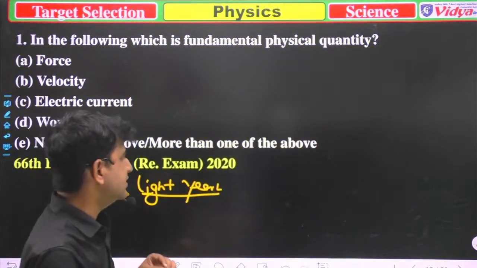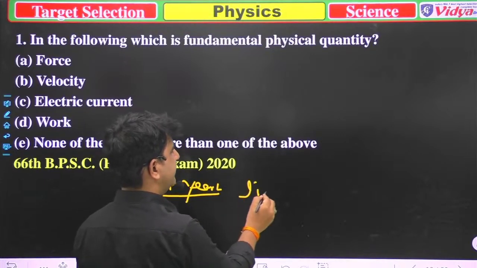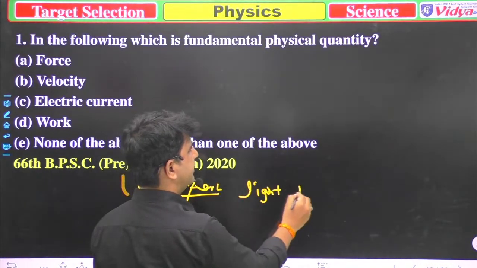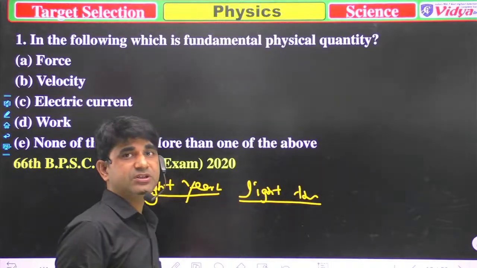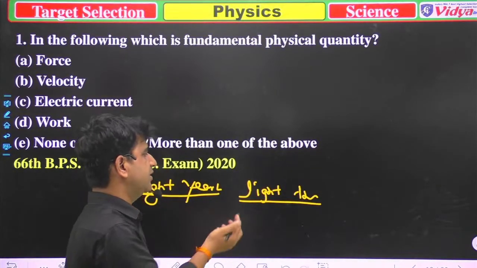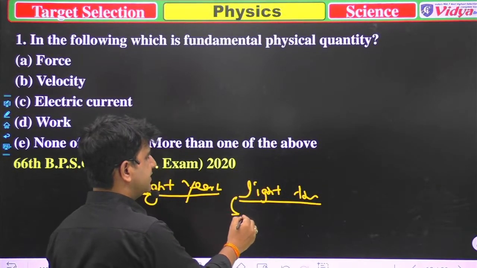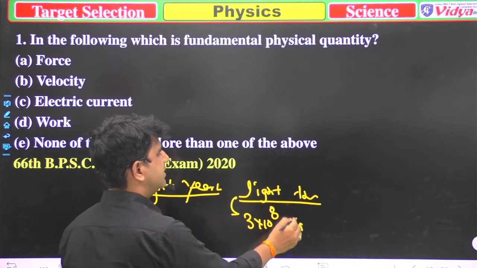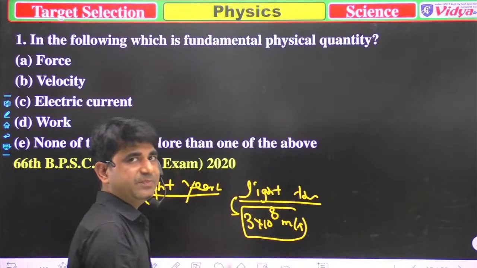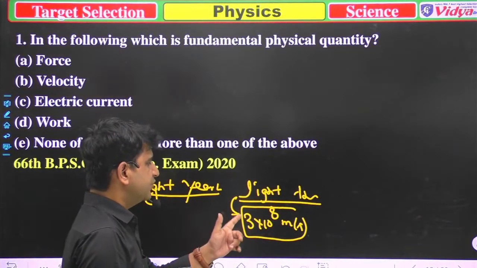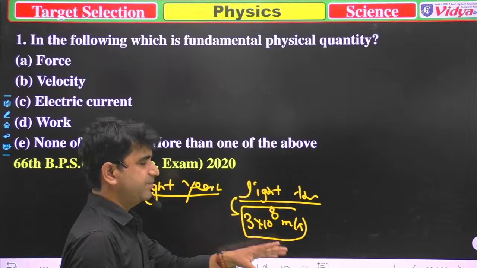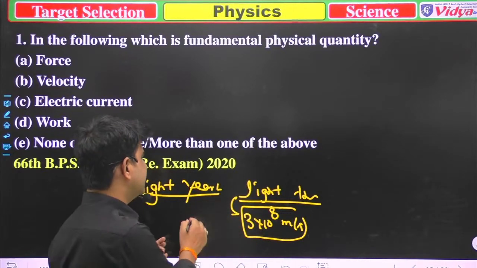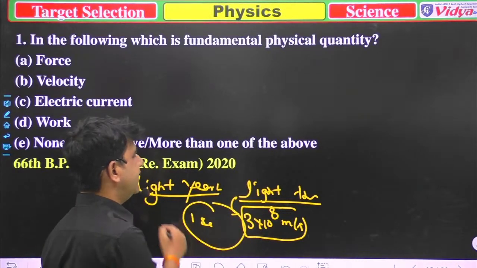Light year is a distance in which light travels in a year. As you know, the speed of light is 3 into 10 to the power 8 meter per second. That is the speed of light in 1 second.